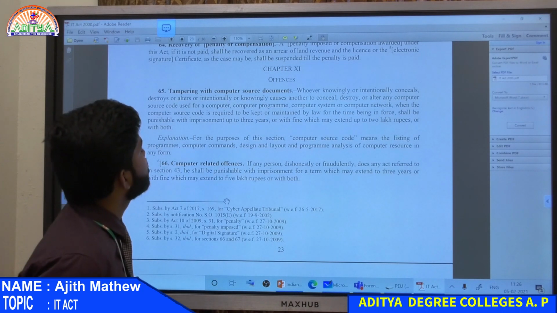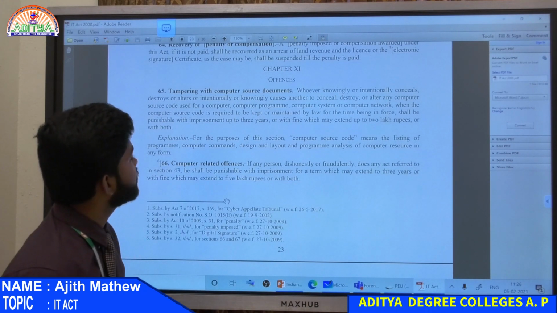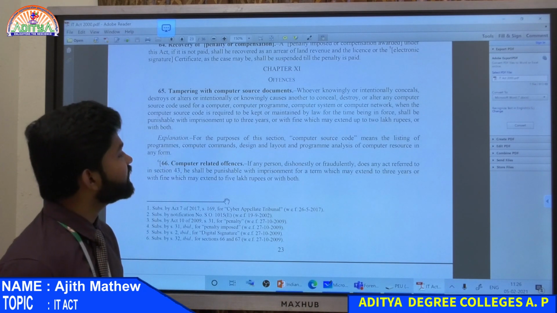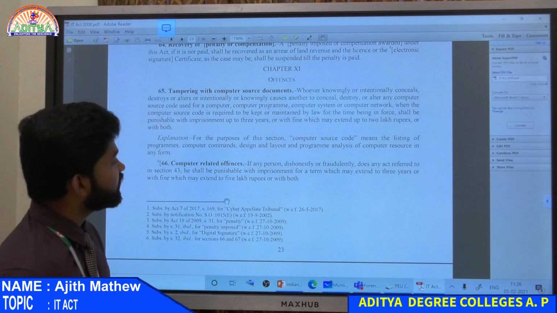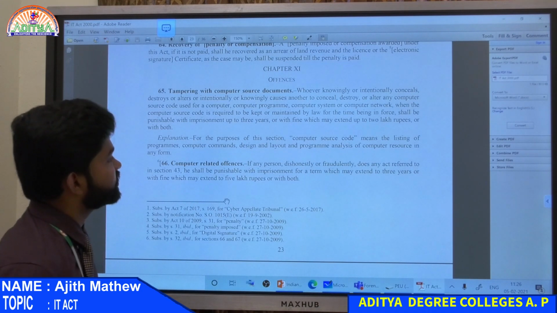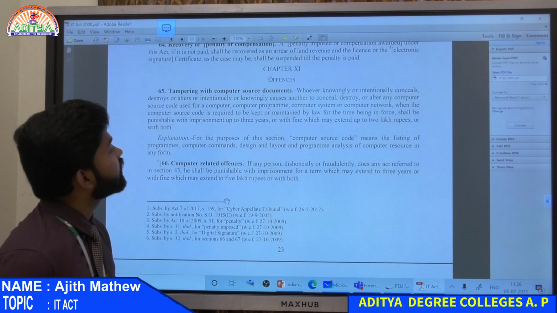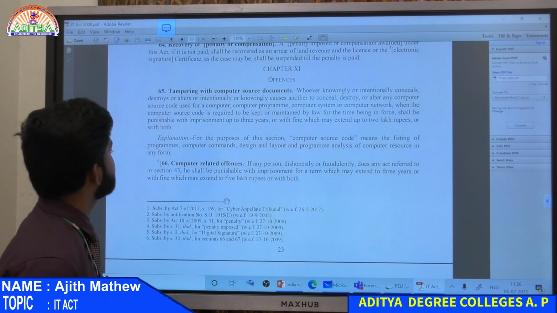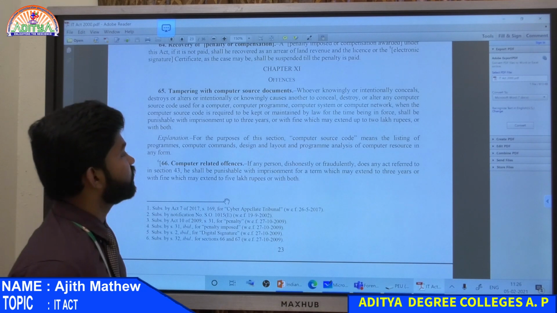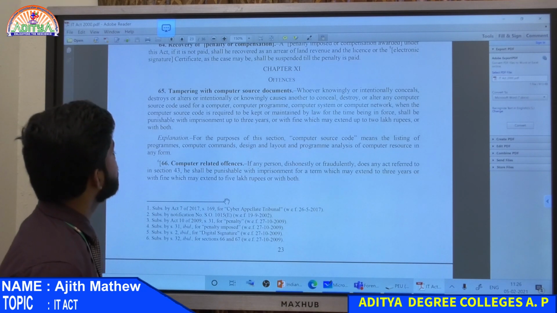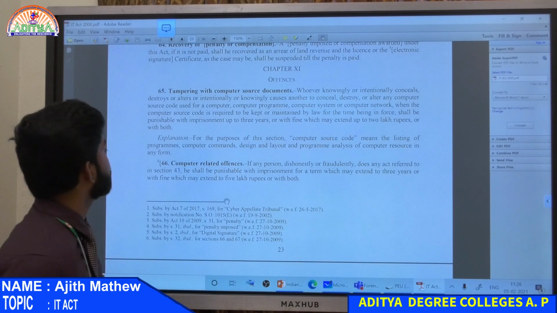Tampering with computer source documents, tampering with any documents or evidences, whatever it be. So what does section 65 tell? Whoever knowingly or intentionally conceals, destroys or alters, or intentionally or knowingly causes another to conceal, destroy or alter any computer source code used for a computer program, computer system or computer network, when the computer source code is required to be kept or maintained by law for the time being in force, shall be punishable with imprisonment up to 3 years or fine which may extend up to 2 lakh or with both.